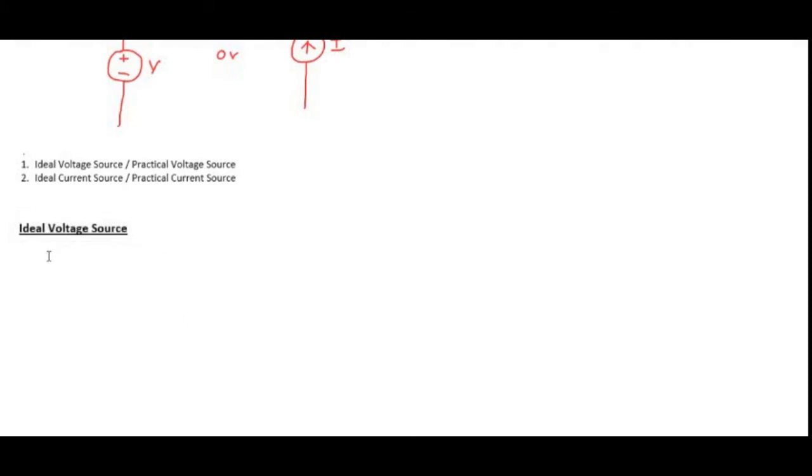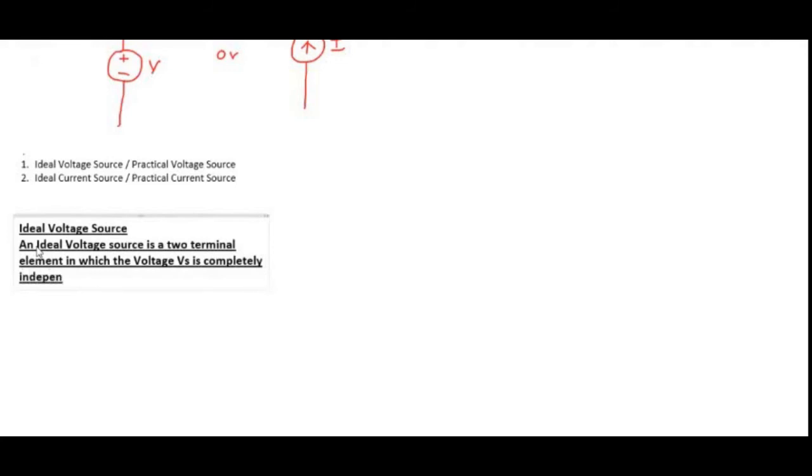Now what is the ideal voltage source? An ideal voltage source is a two terminal element in which the voltage Vs is completely independent of Is.